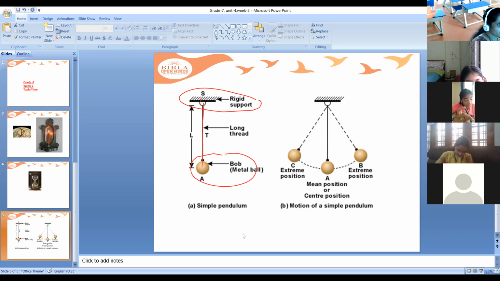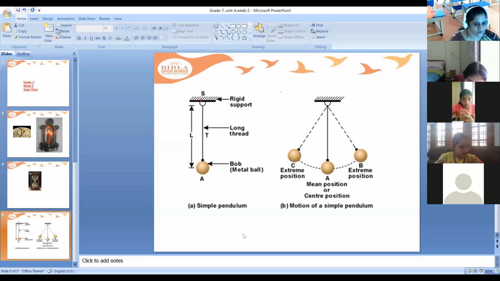It can move freely. Because the bob is attached with a long thread to a rigid support, the ball is allowed to move freely, in to and fro motion. What will it show? It will show a to and fro motion. So this back and forth motion of a simple pendulum is called oscillatory motion.